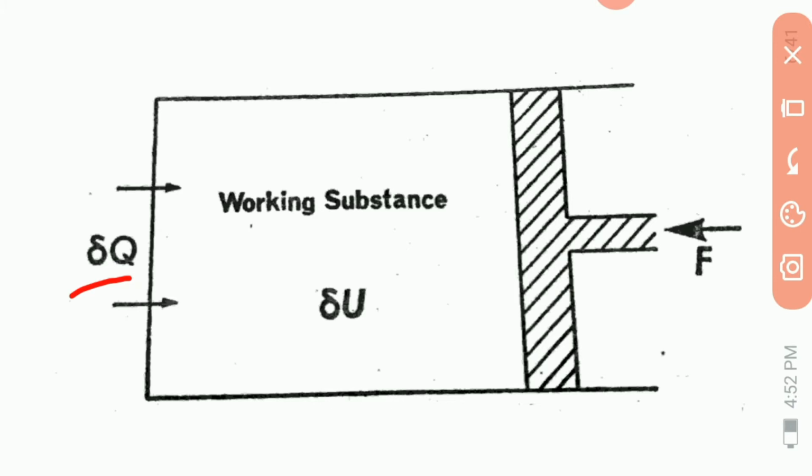A force F is applied to the piston. Then the heat supplied will produce two effects. First effect: it will increase the internal energy of the working substance by an amount delta U. The second effect is that it will perform external work delta W against the applied force F.